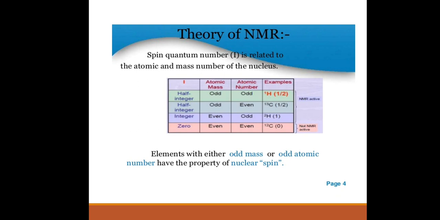The condition is that the nucleus should have a spin value in NMR. Only that type of nucleus is NMR active. If the nucleus contains both an even number of protons and an even number of neutrons, the spin value is 0, for example carbon-12, oxygen-16, sulfur-32. These types of nuclei have spin value 0, so these nuclei are NMR inactive. Elements with either odd mass or odd atomic number have the property of nuclear spin.